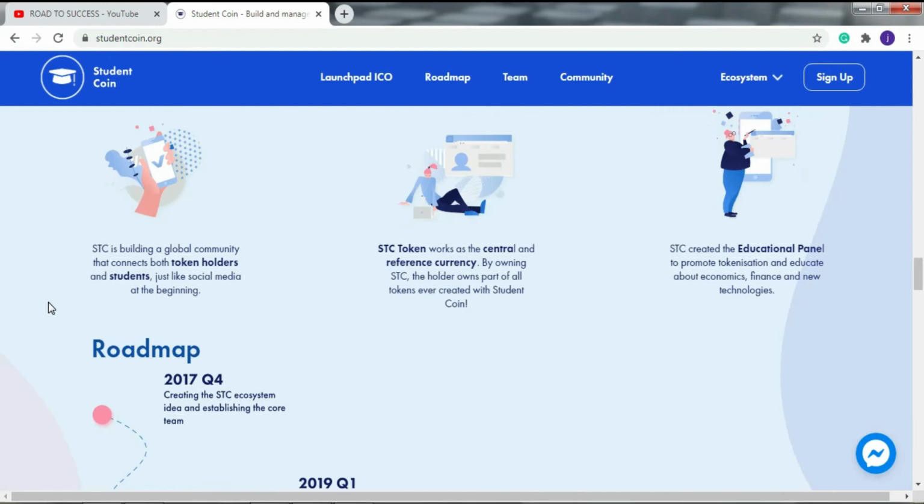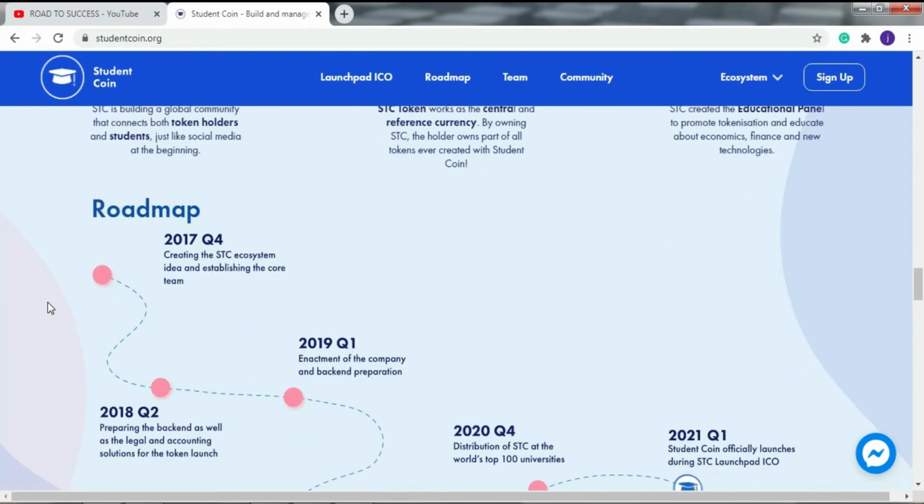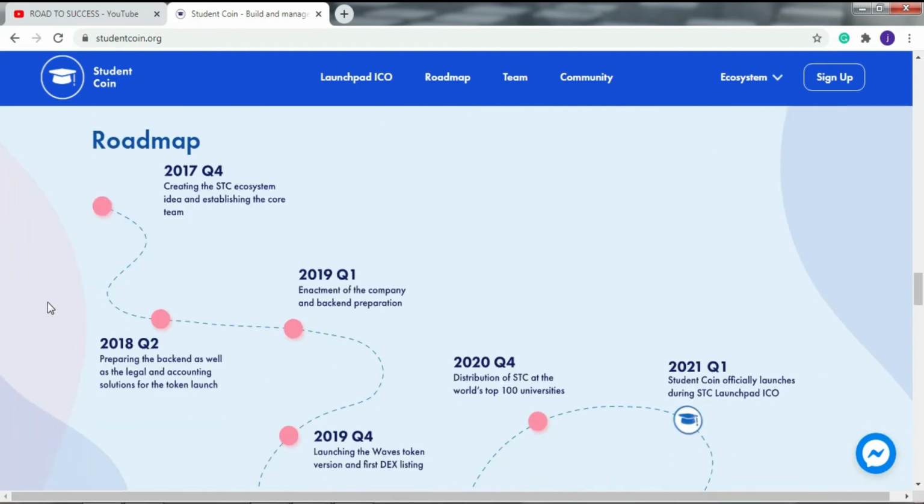Now we check the roadmap of this project. The roadmap is a very important thing for a project, so please check the roadmap very carefully. This is the fourth quarter of 2017, creating the STC ecosystem idea and establishing the core team. After that, second quarter of 2018, preparing the back end as well as the legal and accounting solution for the token launch.